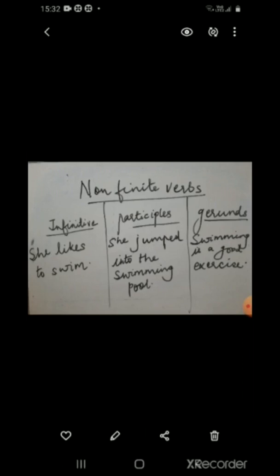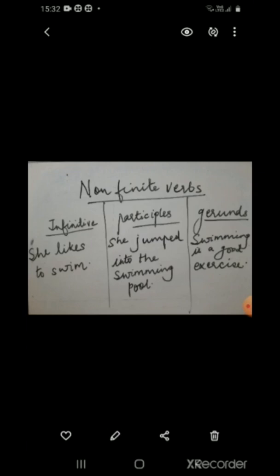Now see first column, infinitive, she likes to swim. So to swim is not going to change even if we change the subject or the tense. Say for example, from she, third person singular, I make it first person. I like to swim. To swim has not changed because it is a non-finite verb. Like has changed because it is a finite verb. But presently we are not talking about finite verbs but non-finite verbs. So to swim has not changed. Now if I change the tense also, it will not change. She liked to swim. So you see, to swim is not changing in any case.